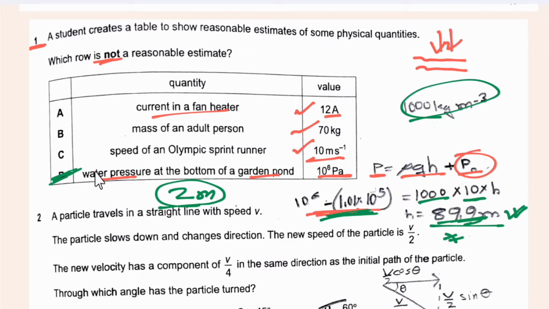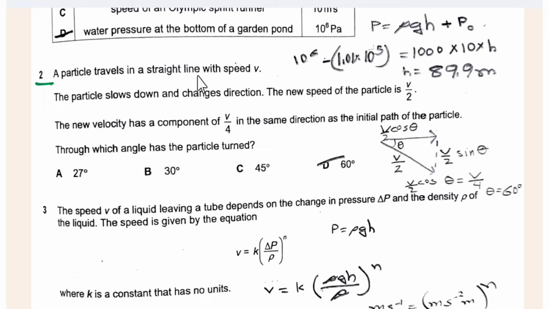So the pond's depth is approximately 2 meter, but this height is the depth of a river, so this statement is wrong. Question 2. A particle travels in a straight line with a speed v. The particle slows down and changes direction. The new speed is v by 2. So initially it has a speed of v, but it changes direction and its speed is v by 2. The new velocity